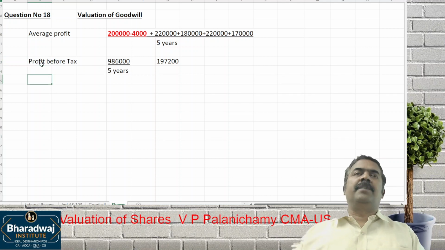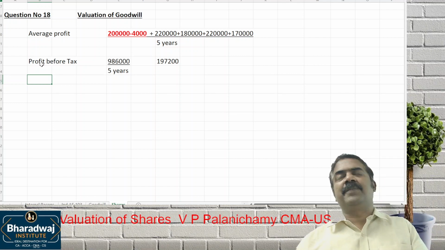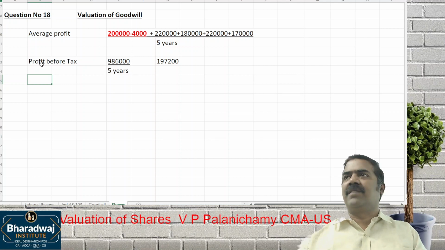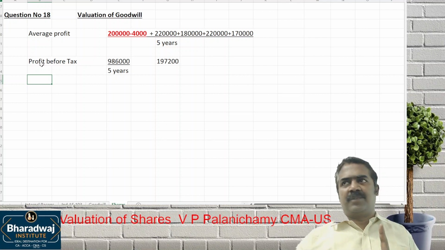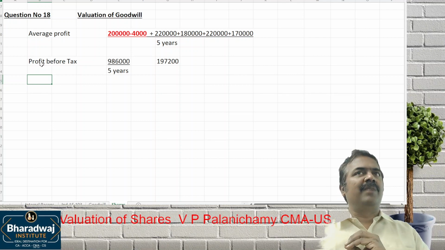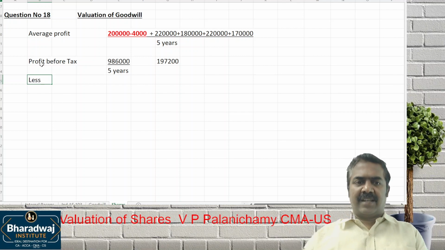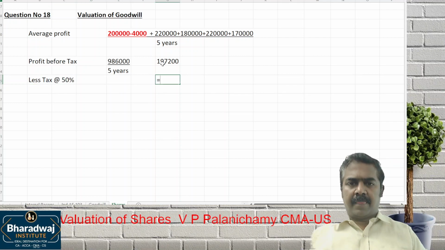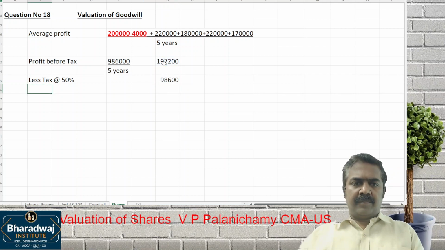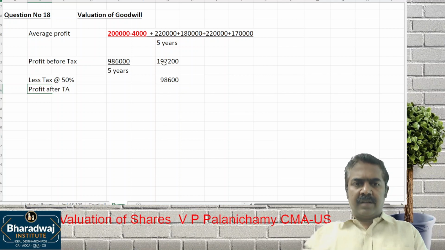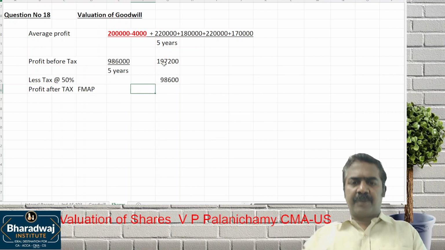Is any adjustment for depreciation given, like future depreciation going up or down? Any future anticipated increase in expenses or decrease in income given to us? No. So there is no adjustment for depreciation in this question because we are not given a rate of depreciation. Number 2, no detail about future increase in expense or income is given. So we take this as future profit also, less tax at the rate of 50%. This gives us profit after tax, which we call the future maintainable average profit.